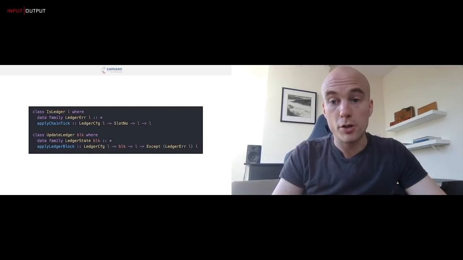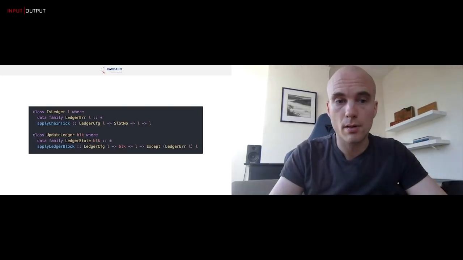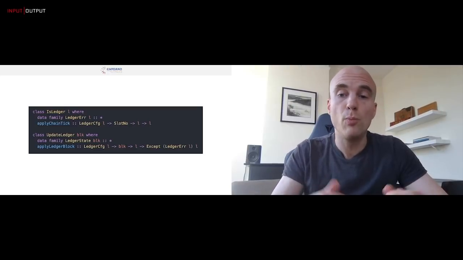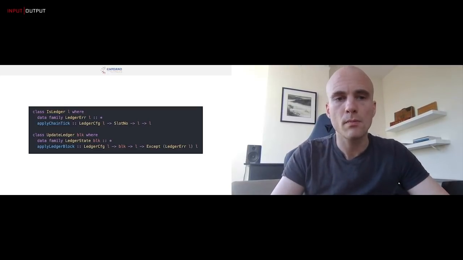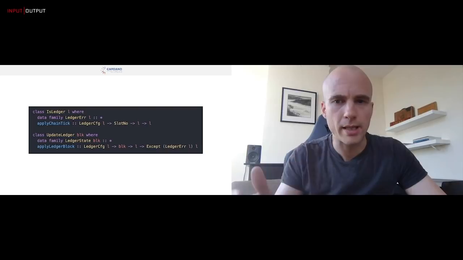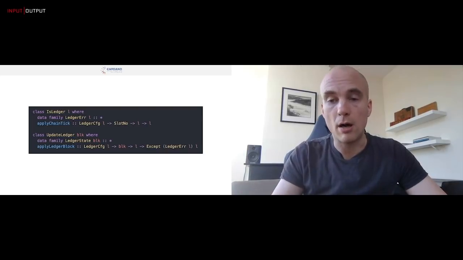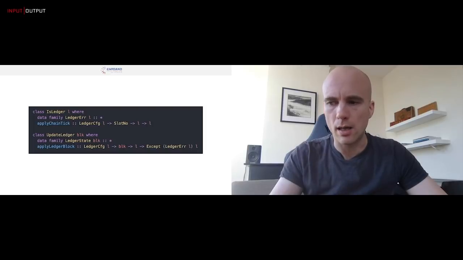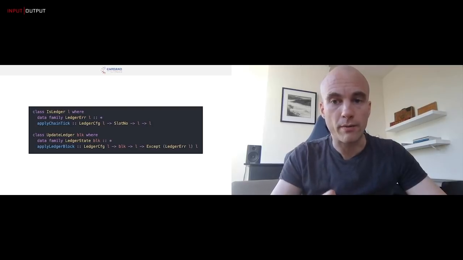And then we also need to be able to apply a block, of course, to a ledger. So we have some sort of ledger state and a block. And then we must be able to take this block, apply it to the ledger state, and what we get back is either the updated ledger state, or if the block was invalid, some ledger-specific error message. And then in addition to these two things, we also need some sort of ledger config. So all of these ledgers need some static information. For example, how much rollback we support, how long is an epoch, that sort of thing. So that's the ledger config. And so we have lots of abstractions like this that allow us to describe what we require from a ledger without requiring a very specific ledger.